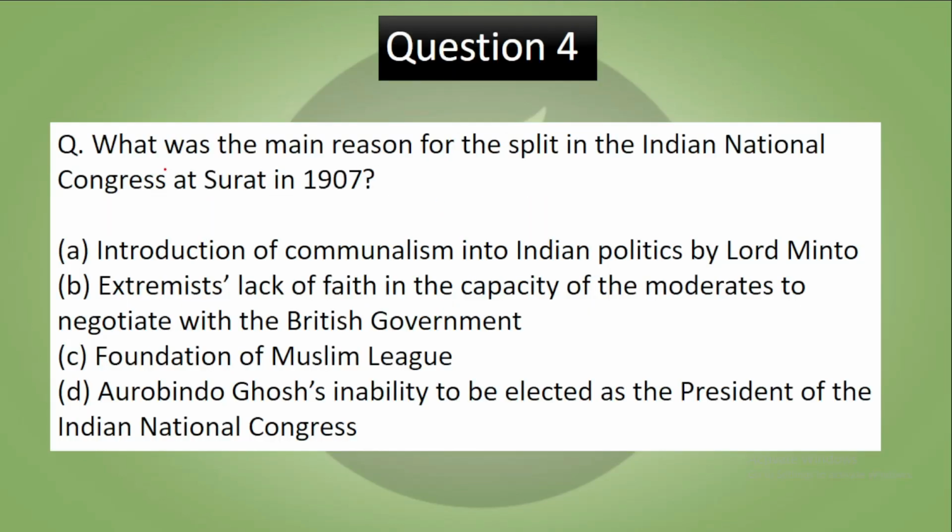Question number 4. What was the main reason for the split in the Indian National Congress at Surat, which was also known as the Surat Split in 1907? A. Introduction of communalism into the Indian politics by Lord Minto. B. Extremists' lack of faith in the capacity of moderates to negotiate with the British government. C. Foundation of the Muslim League. D. Aurobindo Ghosh's inability to be elected as the president of Indian National Congress. Pause the video, try to answer.